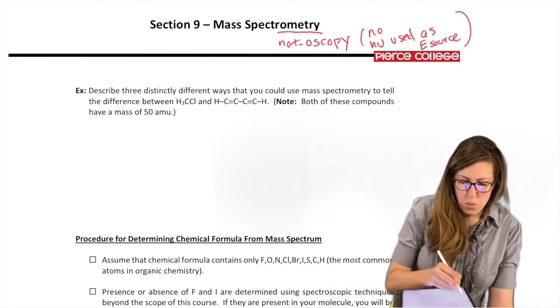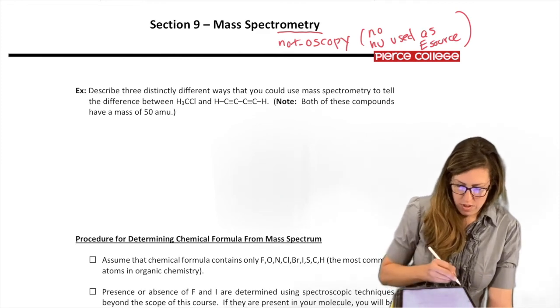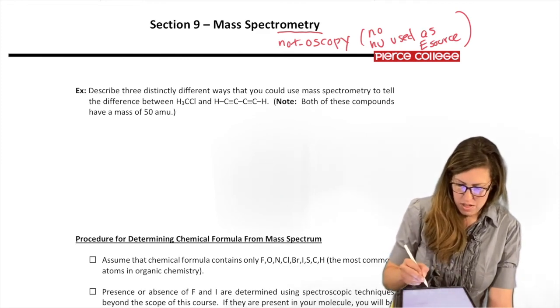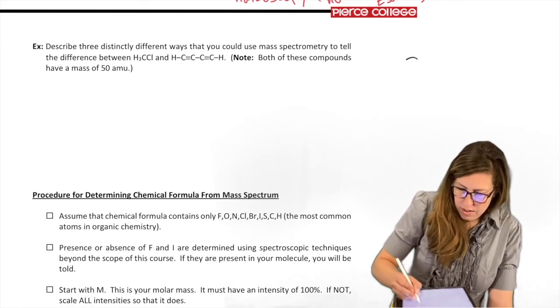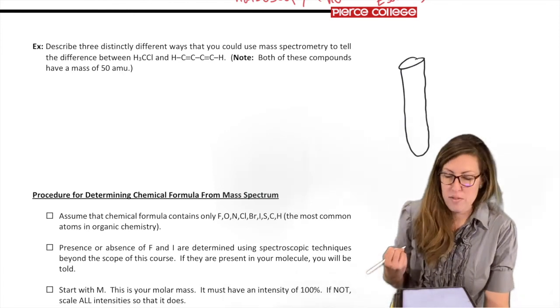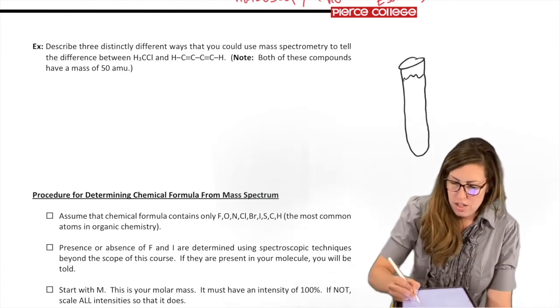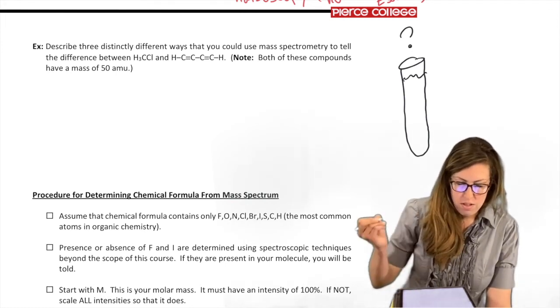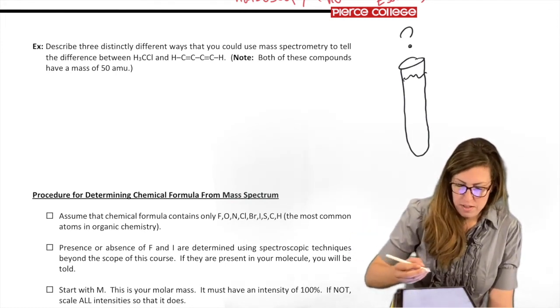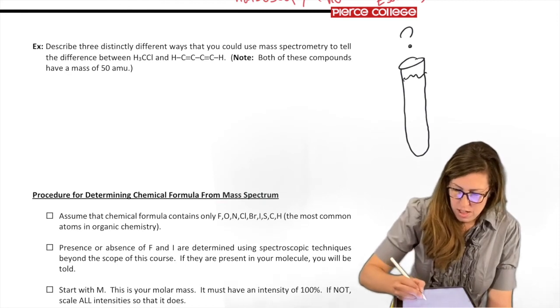Just as a quick recap, if we were to go into the lab, I'll draw it off on the little margin here, I give you a little Erlenmeyer, or a test tube this time. Here's our unknown. You could go in there and take an NMR. Let's make the NMR blue.